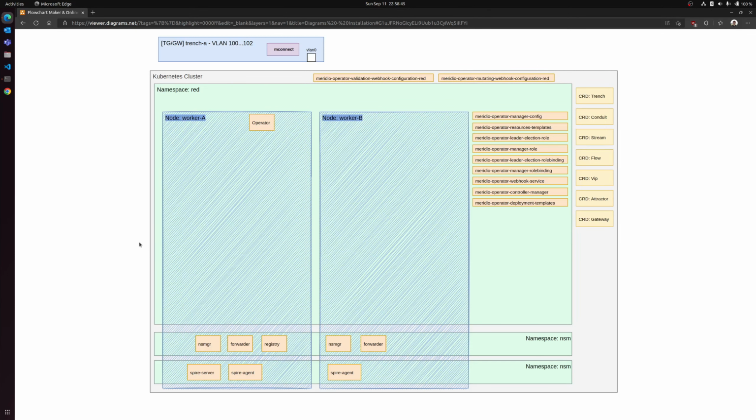When deploying the operator, here are the resources that are installed in the cluster. We now have new roles, new role bindings, service account, services, config map, deployment, validating and mutating webhook, and new custom resource definitions. The mutating webhook, the leader election role, and the leader election role binding are optional components. So it could happen in some deployment that these resources are not present.